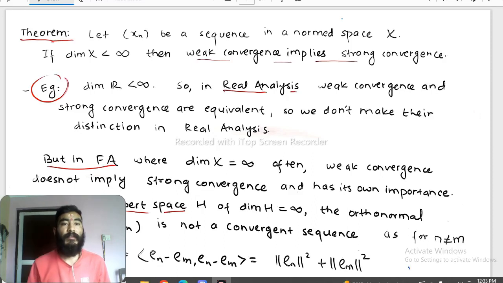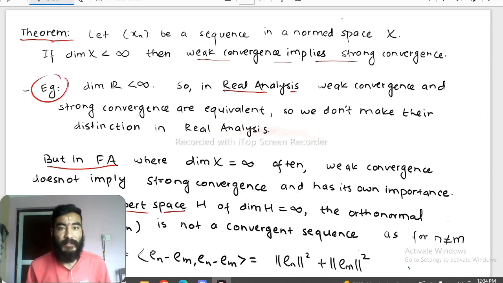Hello guys, this video is on weak convergence and strong convergence of sequences in vector space in functional analysis. In this video we discuss weak convergence and strong convergence and the relationship between them with the help of a theorem.